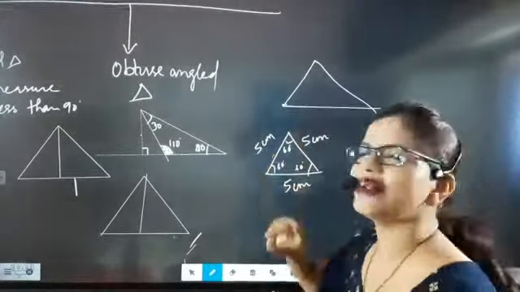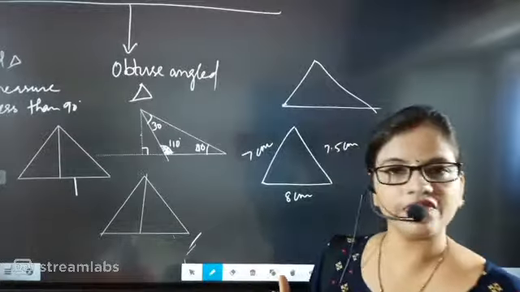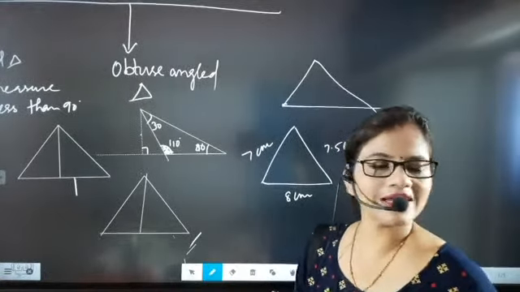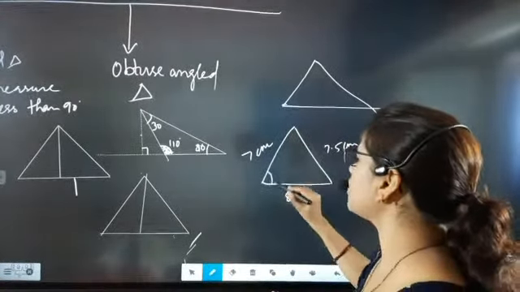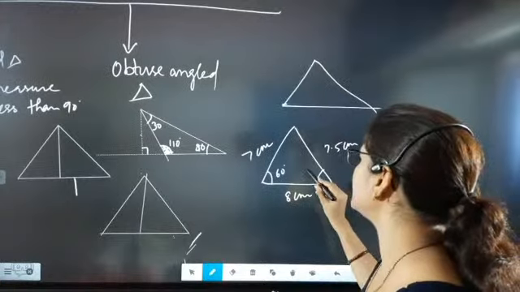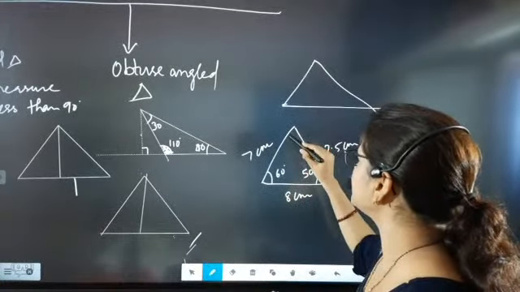Now in a scalene triangle, beta, it is that type of triangle where none of the sides are equal. None of the sides are equal means if this is 7 centimeter, this is 8 centimeter, this is 7.5 centimeter. That means all the three sides are having different values. First thing, the length of the sides are not same. Internal angles will also not be same, beta. If this is 60 degree, if this is 50 degree, then this is 70 degree.